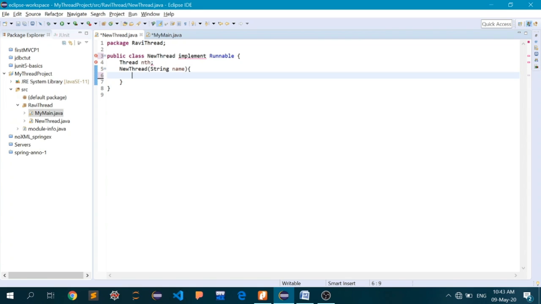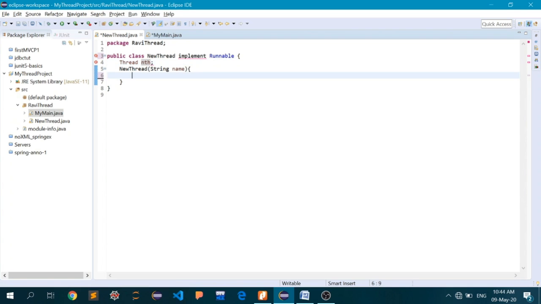As you can see, I have declared a variable nth of type Thread, and now I will make an object out of it.